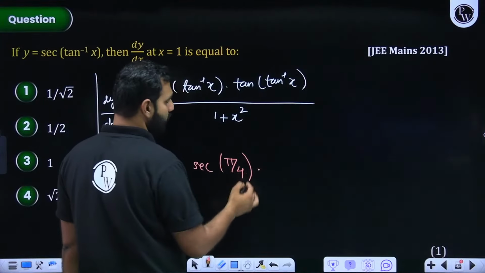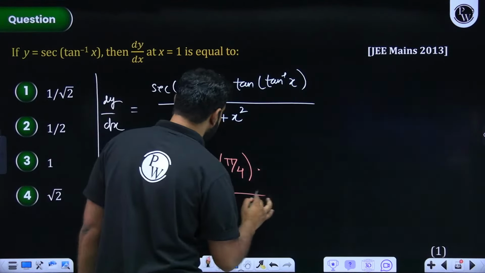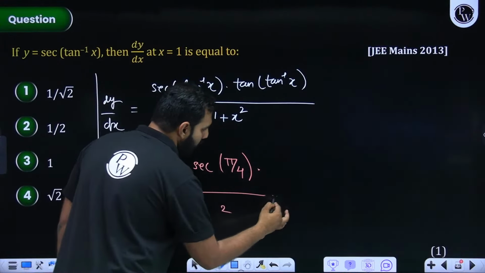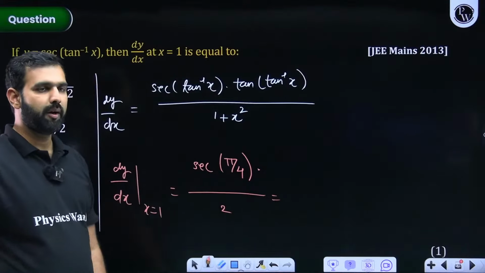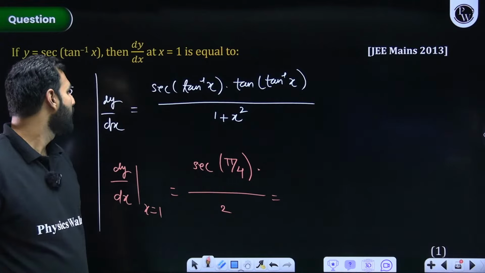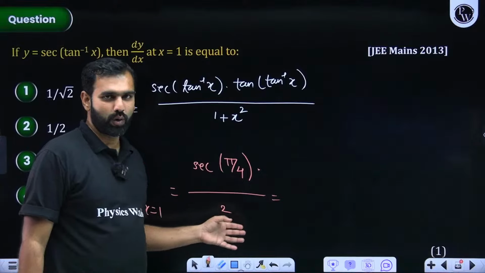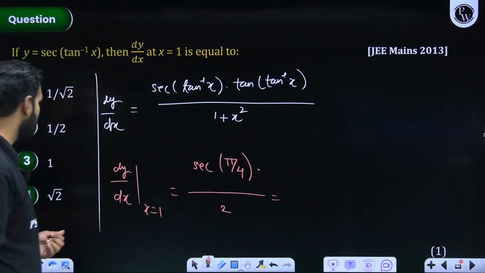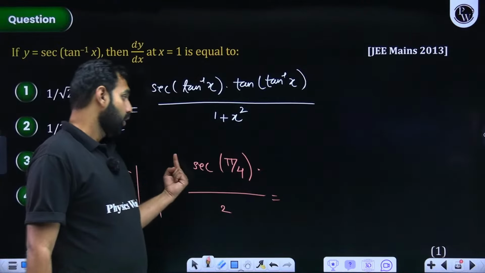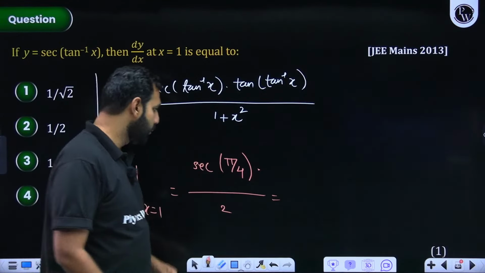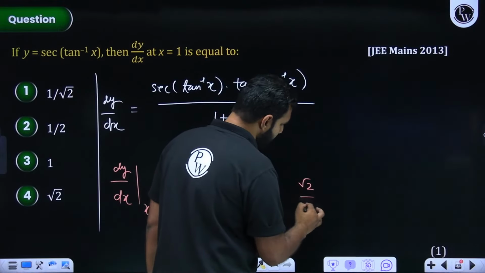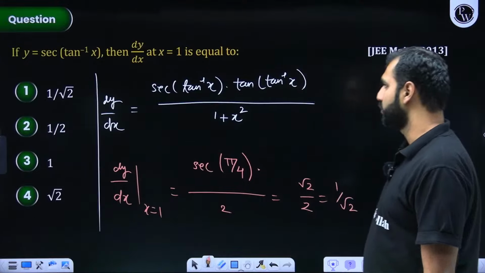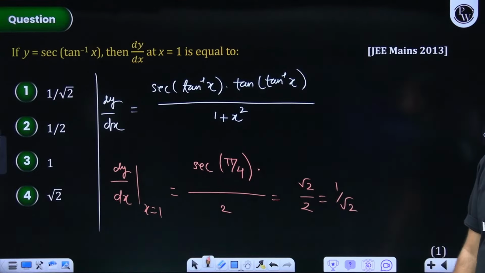This is tan of tan inverse 1, which is 1 only, divided by what? 1 plus x², that is 1 plus 1, that is 2. What is sec pi by 4? You tell me cos pi by 4, I'll tell you sec pi by 4. That cos pi by 4 is what? 1 by root 2. I hope you know that. So if cos pi by 4 is 1 by root 2, sec pi by 4 will be root 2. I hope you are understanding it. So it will be root 2 by 2, so the answer will be 1 by root 2. A very small correction was needed here. Everybody understood this? Can I move ahead from here?